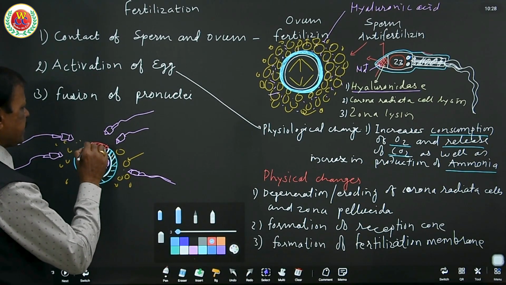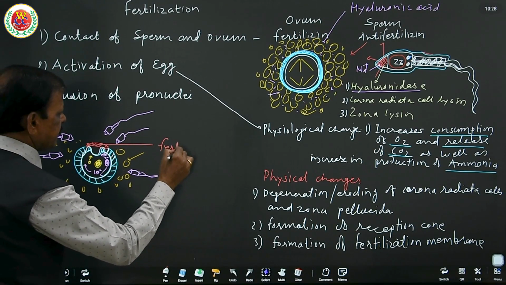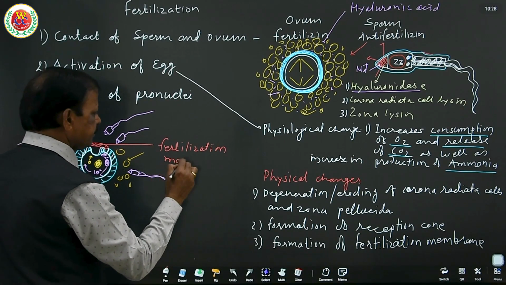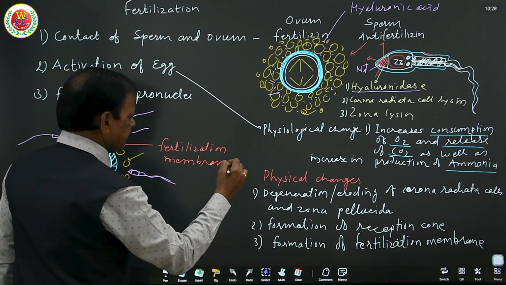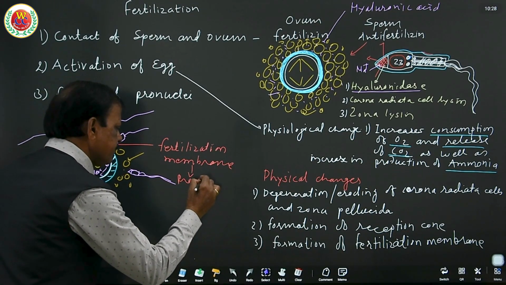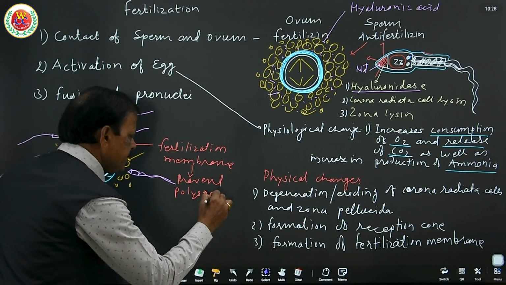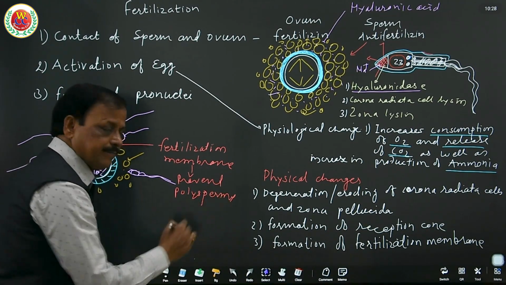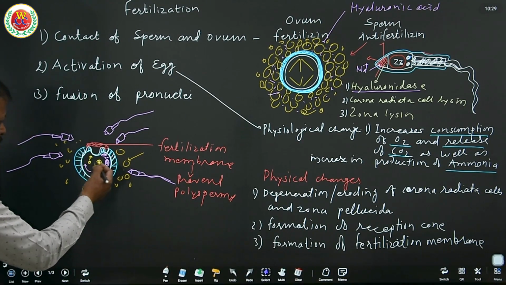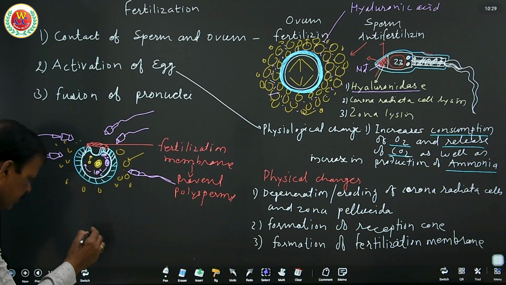So the formation of this fertilization membrane prevents polyspermy. It is very important to understand: it prevents polyspermy. Polyspermy is common in birds, not in mammals. So the fusion of these two pronuclei is completed and forms the zygote.